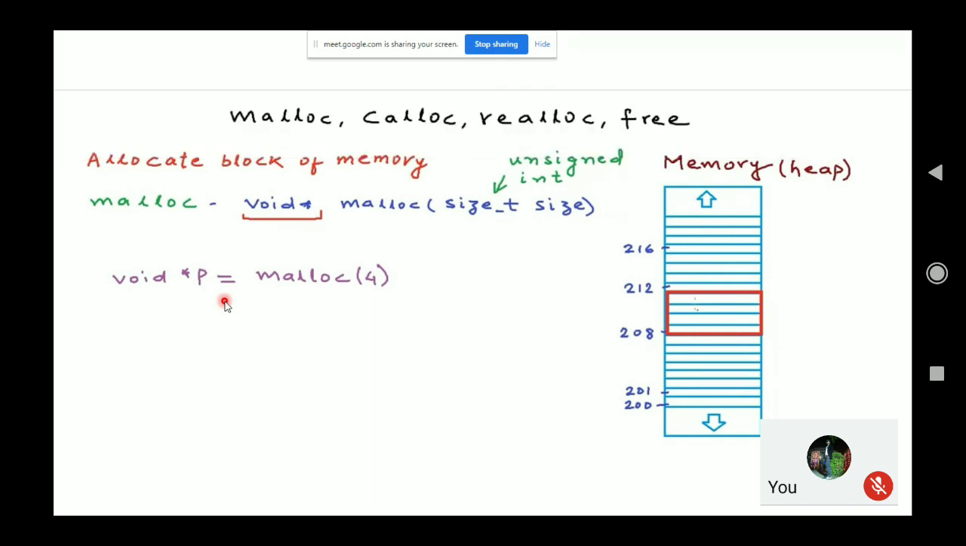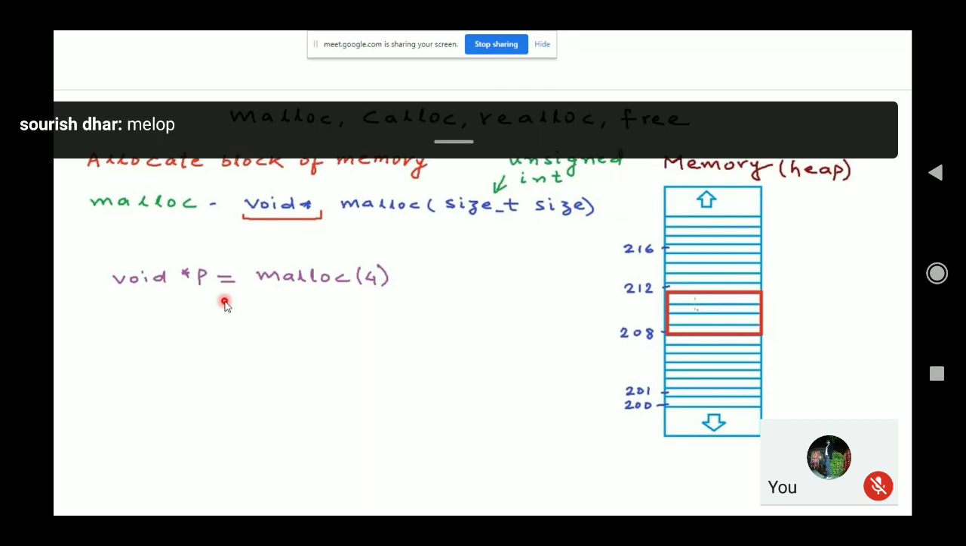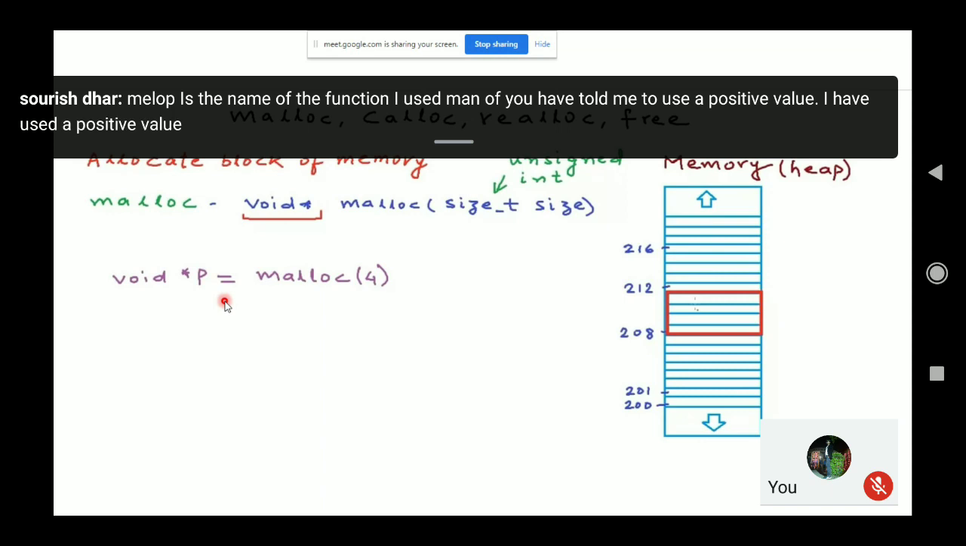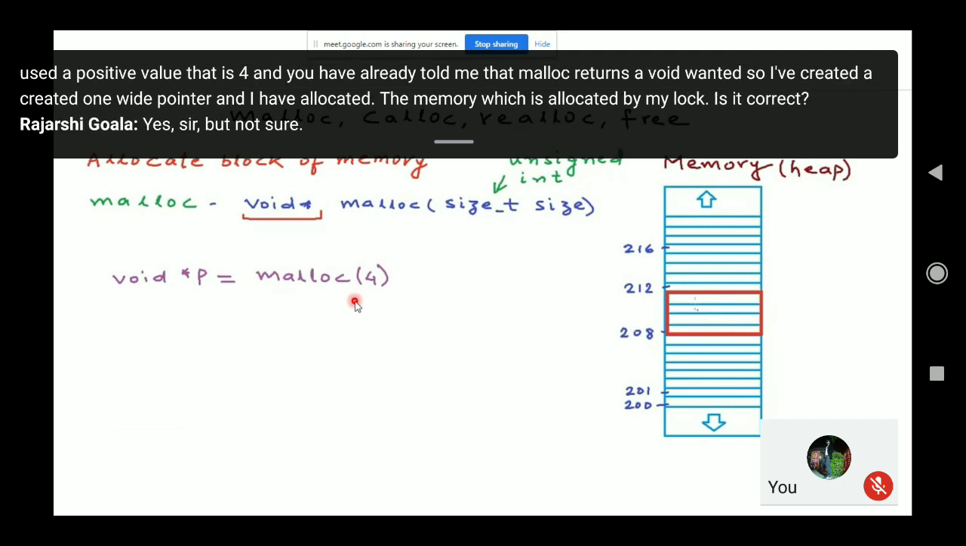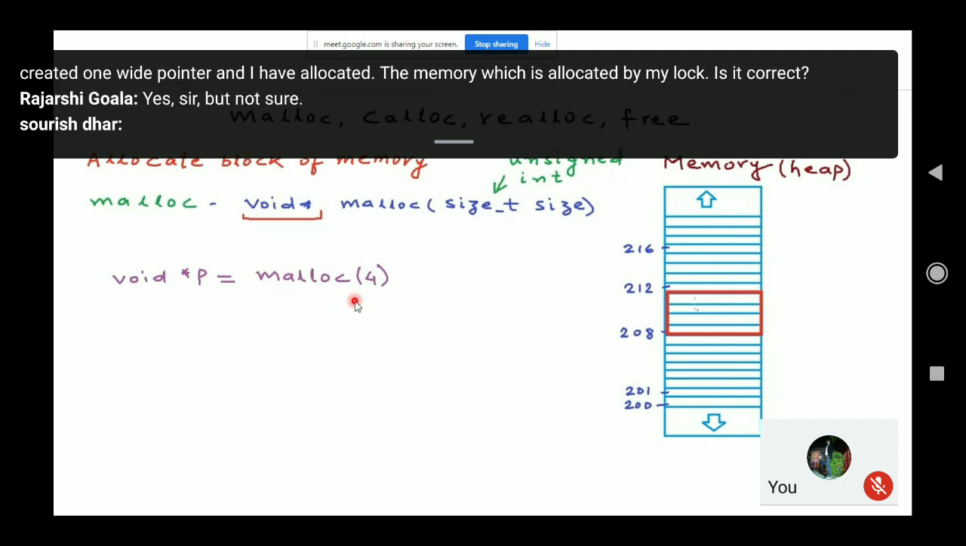Malloc is the name of the function. I've used malloc. You have told me to use a positive value. I have used a positive value, that is 4. And you have already told me that malloc returns a void pointer. So I've created one void pointer, and I have assigned to it the memory allocated by malloc. Is it correct? Yes, it is perfectly all right. This is correct.